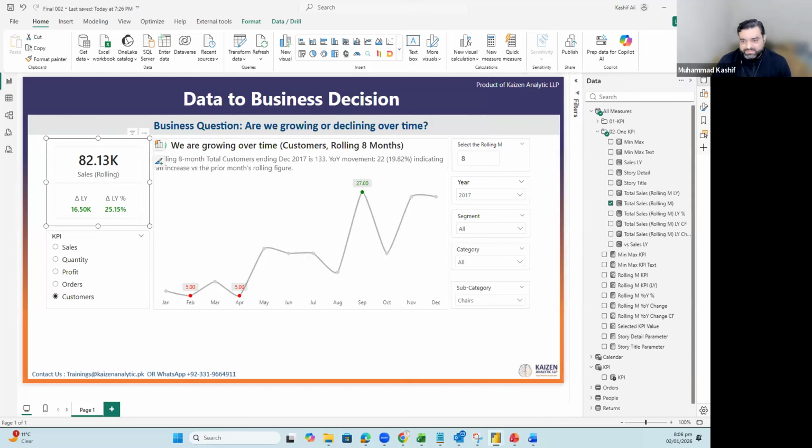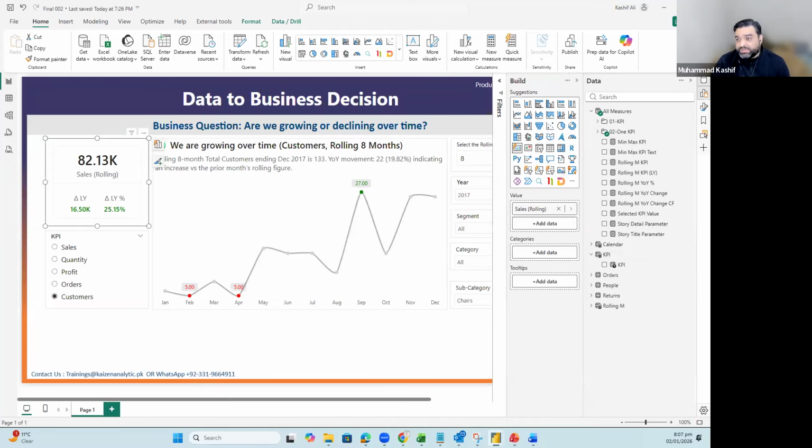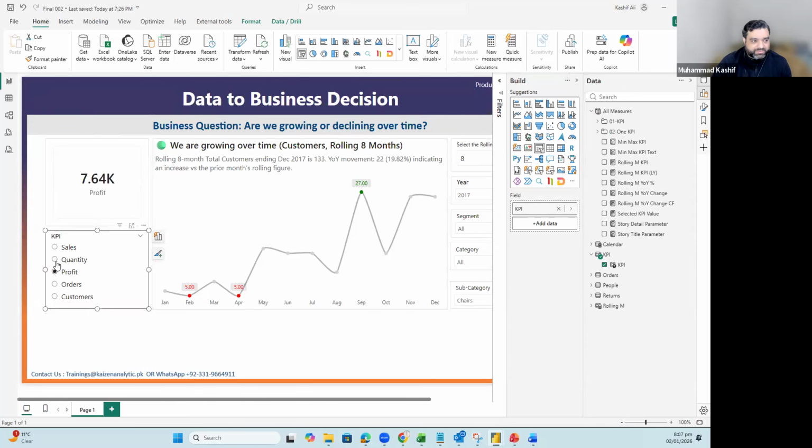The KPI card will be simple, because the first thing is that we need to make this part dynamic. This part will be dynamic based on the first measure which we have already created, which is the KPI. So we need to just add the KPI right over here. I will delete this one and add the KPI. Okay, so it is showing us orders, profit, quantities, and so on and so forth.